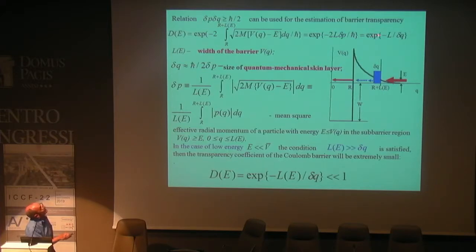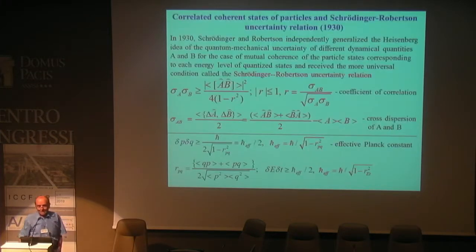In fact, it is an exponent whose power is the ratio of the size of the potential barrier to the quantum mechanical skin layer. In the case of low energy, if such a condition takes place, we have the same results. It is a different point of view, but the same problem.